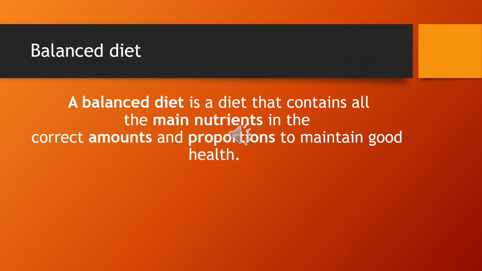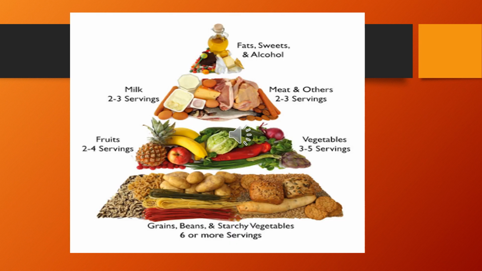What is a balanced diet? A balanced diet is a diet that contains all the main nutrients in the correct amount and proportions to maintain good health. So, when you're eating properly, you are taking all the nutrients in the correct amount. What are those correct amounts? I will let you know. Then you are having a balanced diet. This is a diagram that is showing how many servings of different food items you can have.